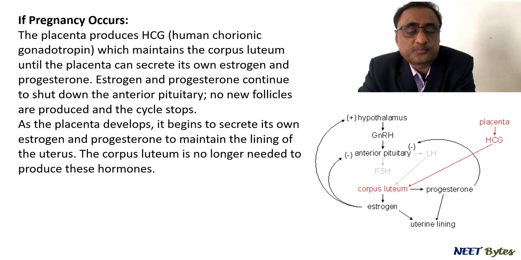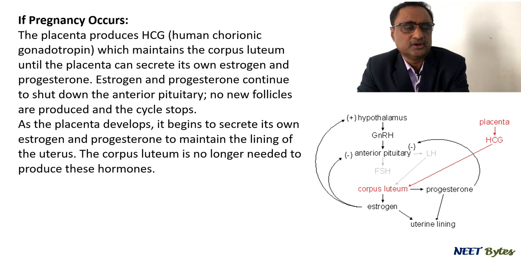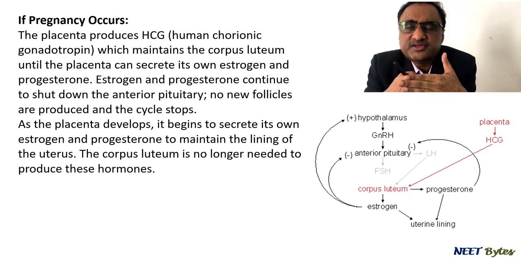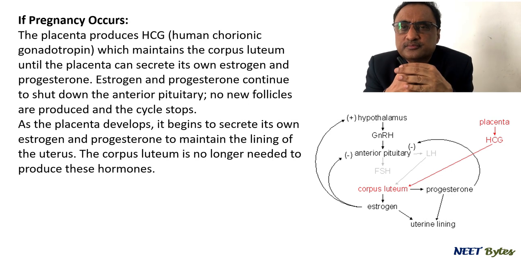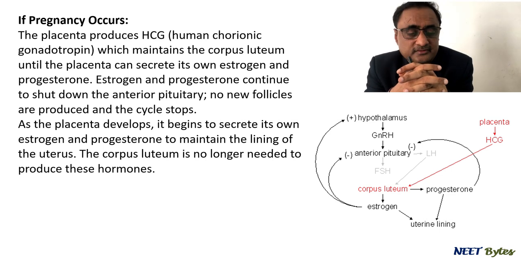So estrogen and progesterone continue to shut down the anterior pituitary for the secretion of FSH and other hormones, because it is not required. Once the pregnancy is set in, then that is not required. So what exactly is it doing? HCG is maintaining the corpus luteum. The corpus luteum is secreting the progesterone. Progesterone is not only maintaining the endometrium lining but also inhibiting the secretion from the pituitary gland. Okay.